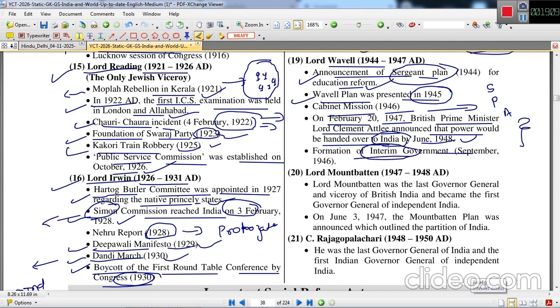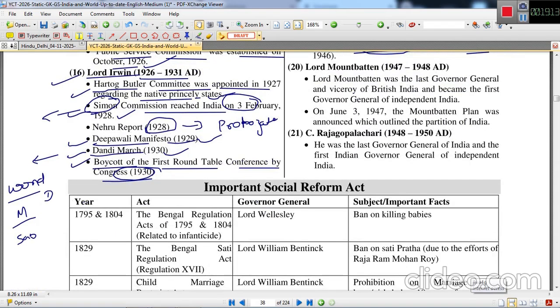Formation of the interim government took place in September 1946. Lord Mountbatten was viceroy between 1947 and 1948, and was the last Governor General and viceroy of British India and became the first Governor General of independent India. On 3rd June 1947, the Mountbatten Plan was presented, which also outlined the partition of India into two countries, India and Pakistan.